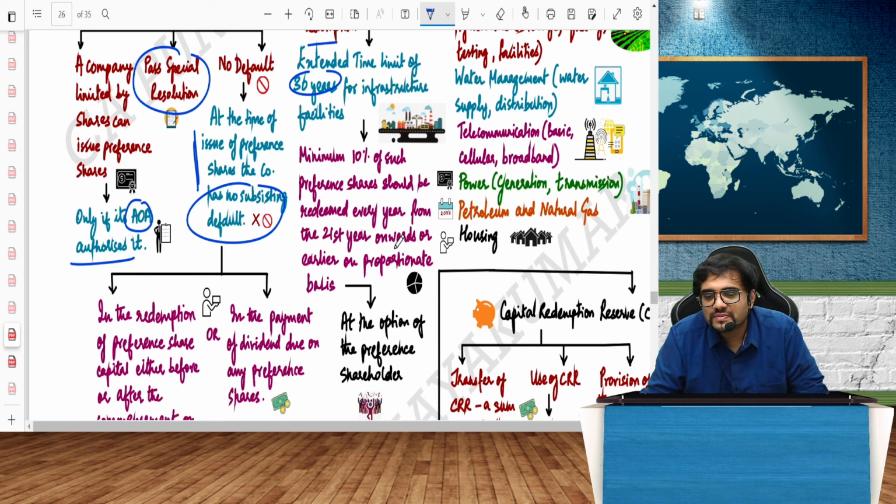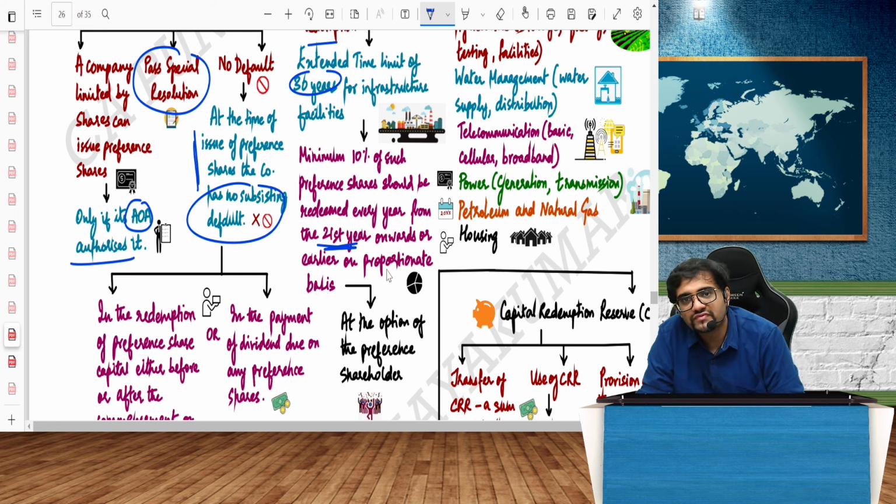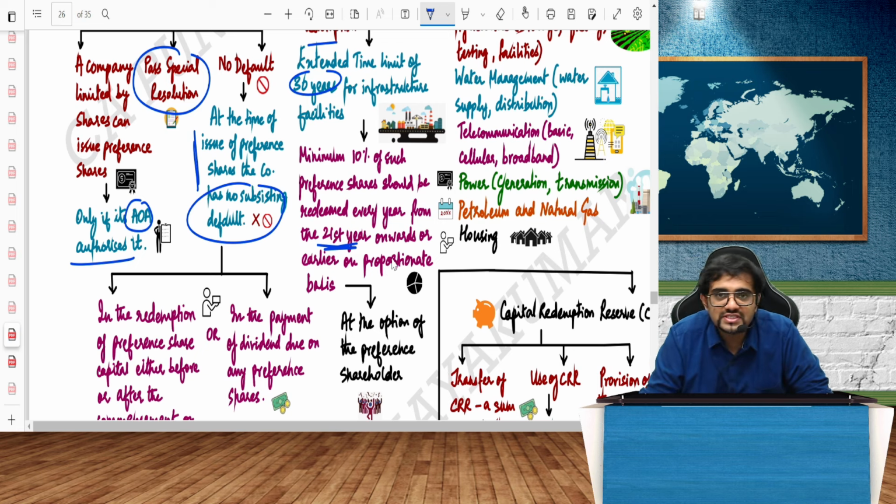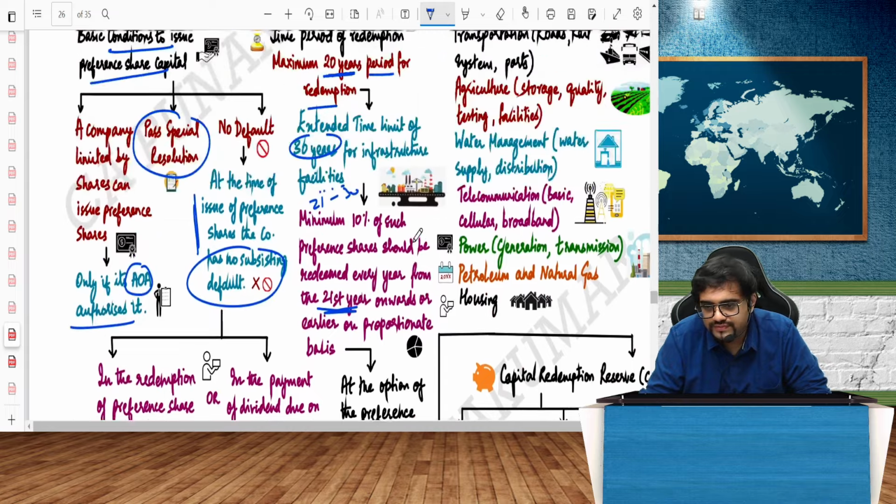Minimum 10% of the preference shares should be redeemed from the commencement of the 21st year onwards on a proportionate basis. So for an infrastructure company, if let's say 100 crore is the preference shares that they have taken, minimum 10%, that is 10 crore, 10 crore, 10 crore like that from year 21 to 30. Each year you should redeem a minimum of 10 crore. So by the end of 30 years, full preference shares would be redeemed, as the option of the preference shareholder.